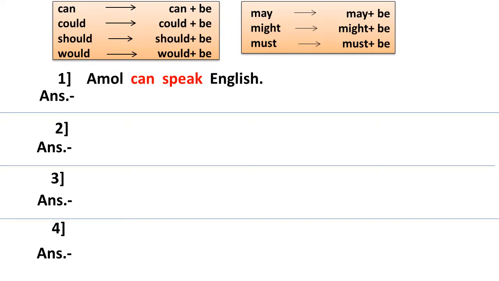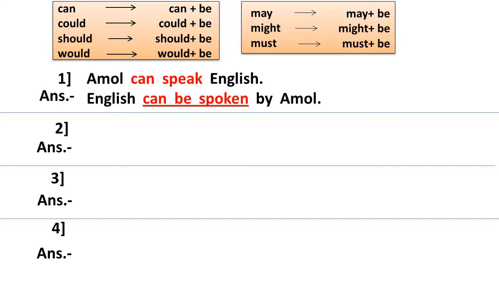In this sentence, Amol is the subject, can speak is the verb, and English is the object. The answer will be, English can be spoken by Amol. We change the places of subject and object, and we change only the form of the verb. We use the modal auxiliary as it is, then we use the word be, and then we take the third form of the verb, spoken.